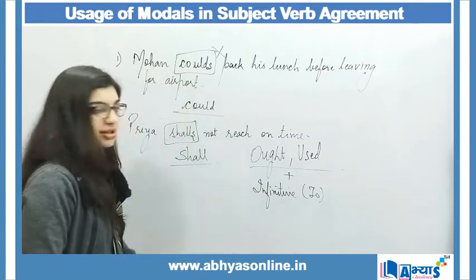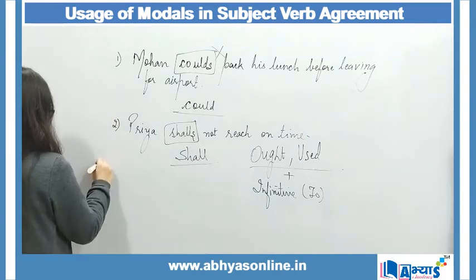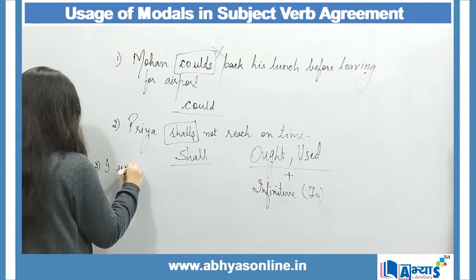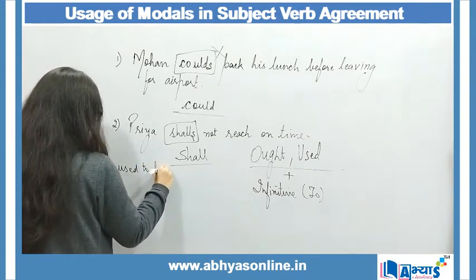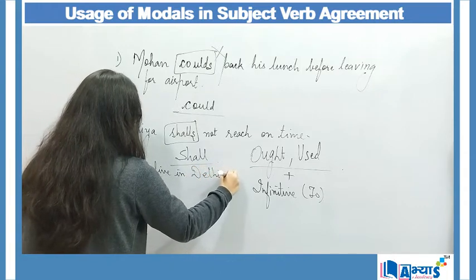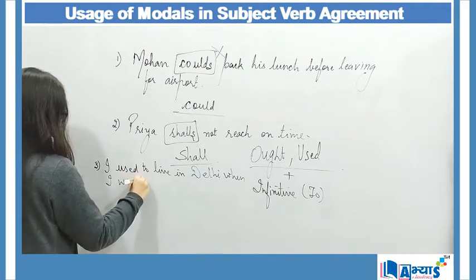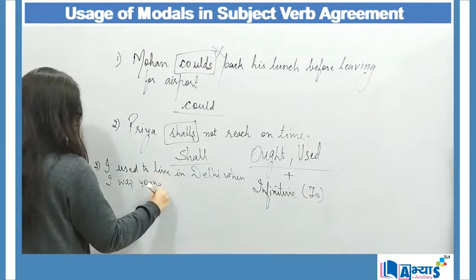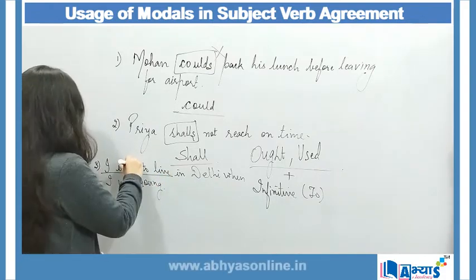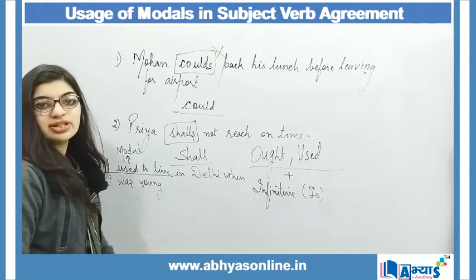So let us understand this by implementing them in our sentences. First example can be: I used to live in Delhi when I was young. So here I used to live in Delhi is a modal that I am talking about, and with used we will always use to.